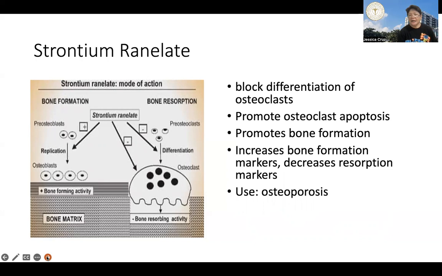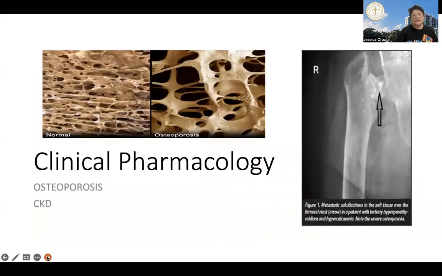And unlike the other substances, it increases bone formation markers. And it decreases resorption markers. So its action is on two mechanisms. It increases bone mineral density by inhibiting osteoclasts and by promoting bone formation. And it is used for osteoporosis in Europe. Okay. So these are just some caveats in two common clinical conditions in which we use these agents.